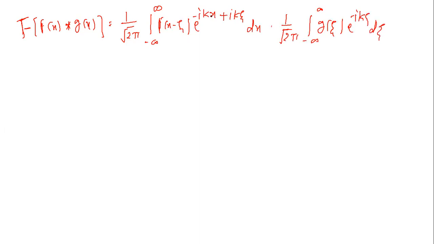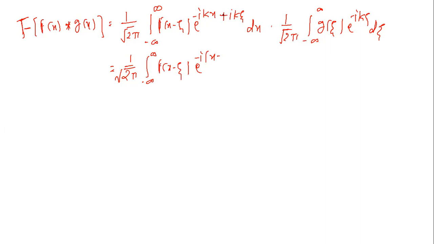Now see here, take minus i common from the left hand side and k is common. So we get 1 upon under root 2 pi, 1 upon under root 2 pi minus infinity to plus infinity f of x minus zeta e raised to minus i common in bracket. When we take the minus sign common, then here this minus sign is as it is, and this is the plus.